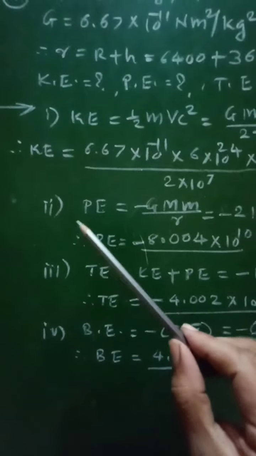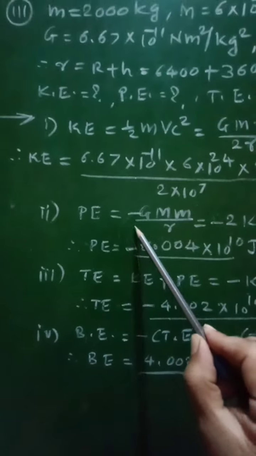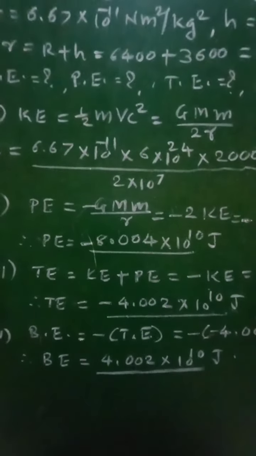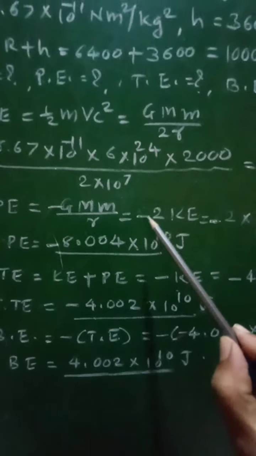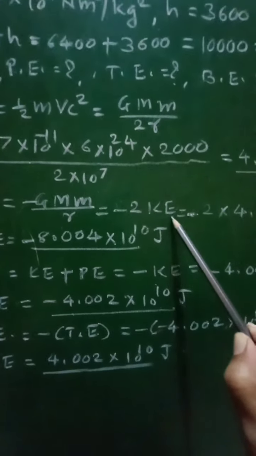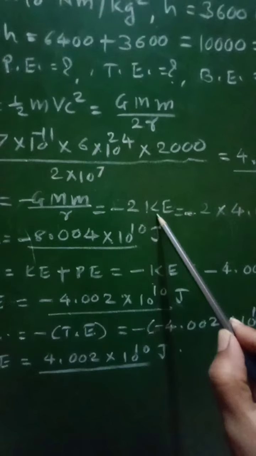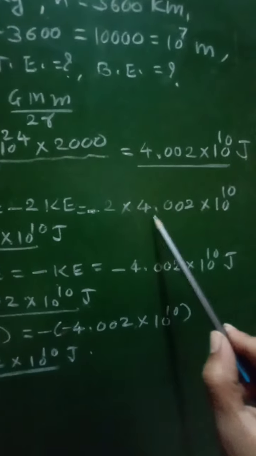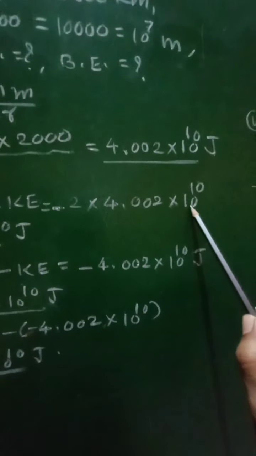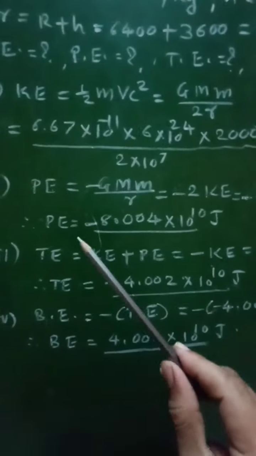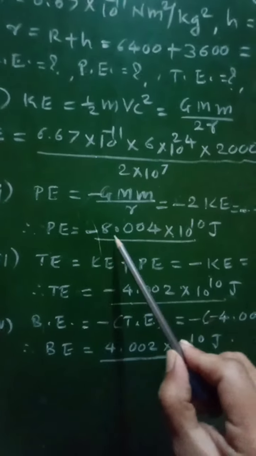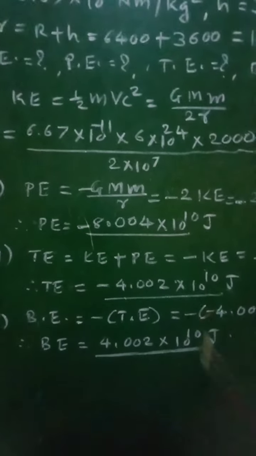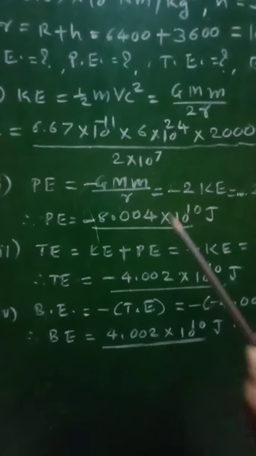Then secondly, we will find potential energy, which is given as minus GMm upon r, which is nothing but minus 2 into kinetic energy. So we can write minus 2 into 4.002 into 10 raised to 10, which comes out to be potential energy equal to minus 8.004 into 10 raised to 10 joule. So this will be the required potential energy.